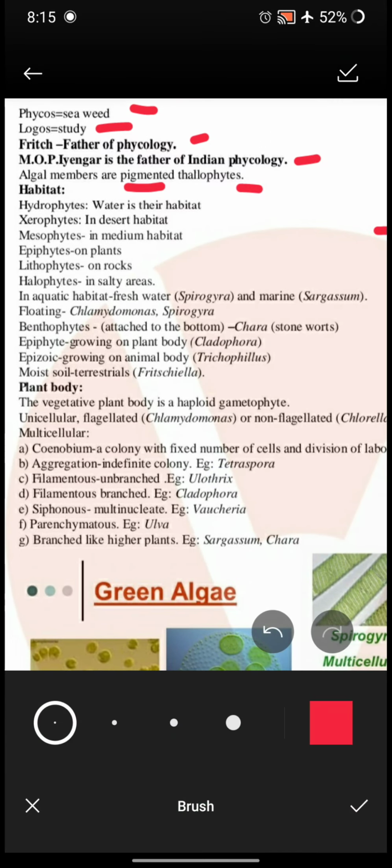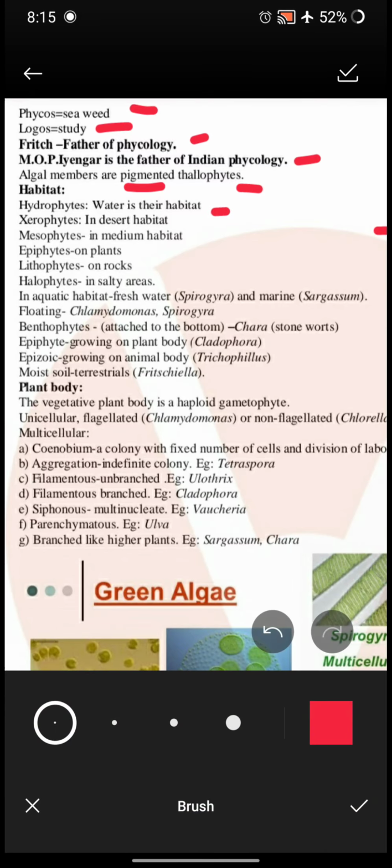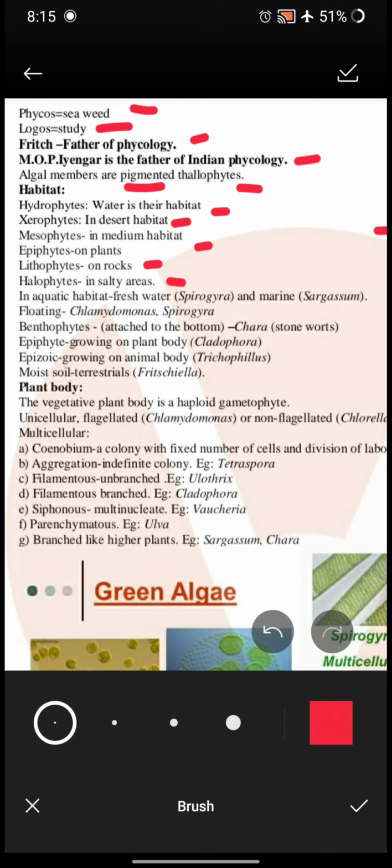First of all, we will study the habitat. What is habitat? Like hydrophytes. Hydrophytes are those which live in water. Xerophytes in desert conditions, means less water. Mesophyte in medium habitat. Epiphytes are those algae which live on plants. Lithophytes on rocks. Halophytes in salty areas.